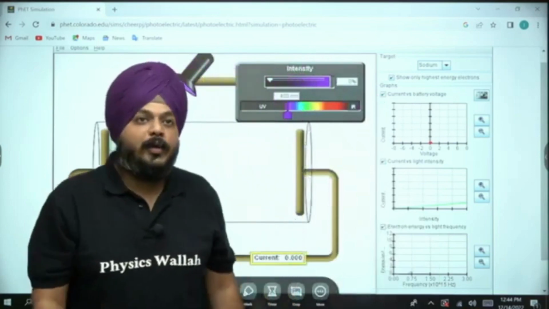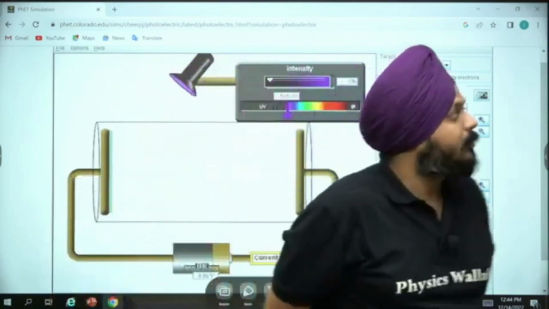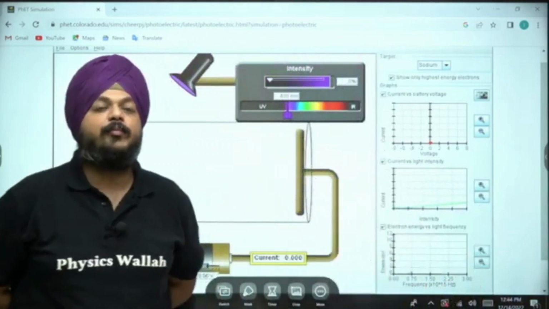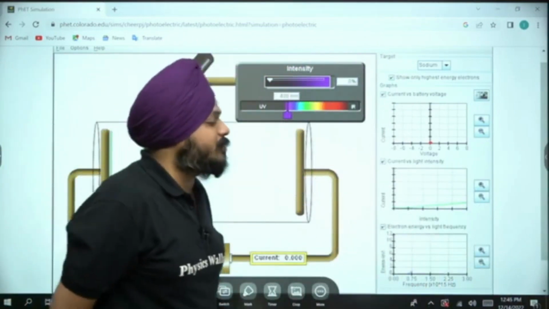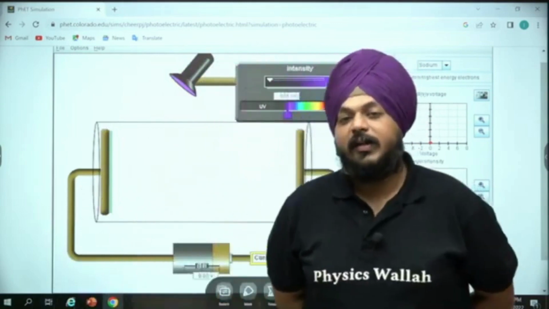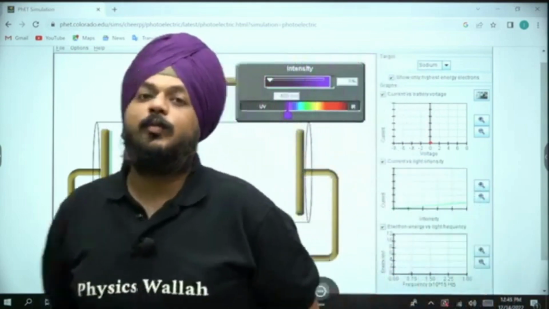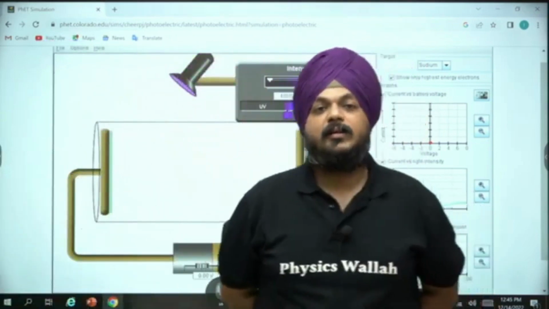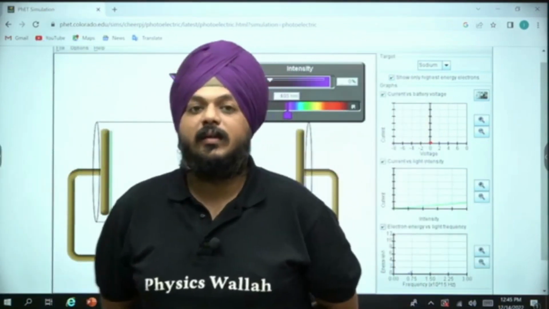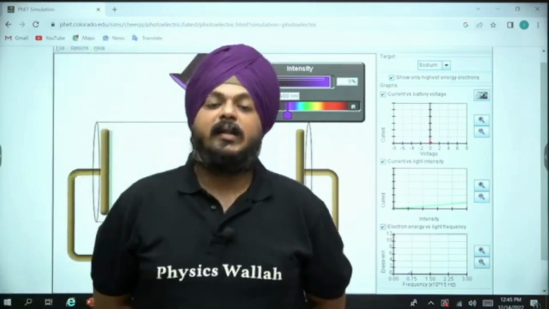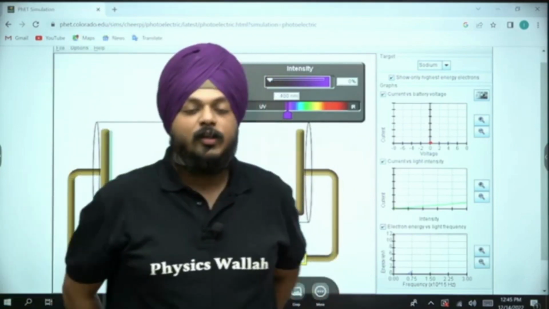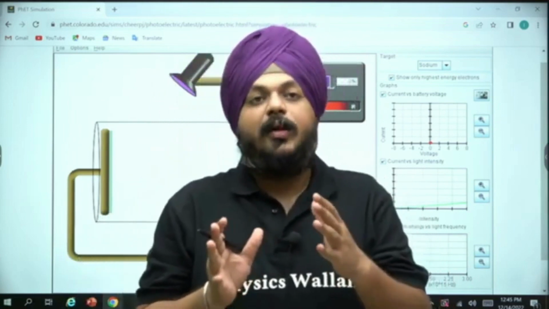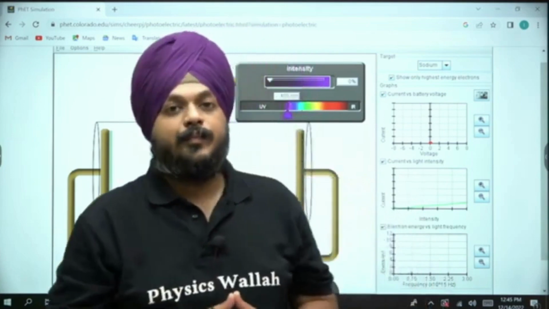As I told you in the previous lectures, the most important things of dual nature of radiation and matter we are going to cover in one lecture. Basically, first we will have the simulation, then an explanation, and slowly we are going to move forward to the sums. I have summed up the entire dual nature. After that the atom will come, and after that the nuclei. For these 3 lectures we have done something special. We are going to follow reverse engineering.